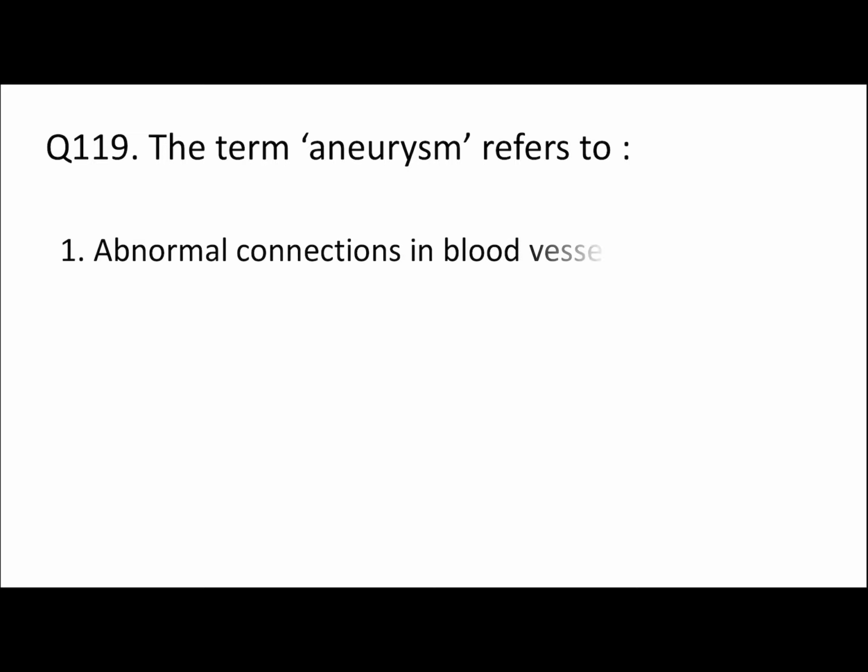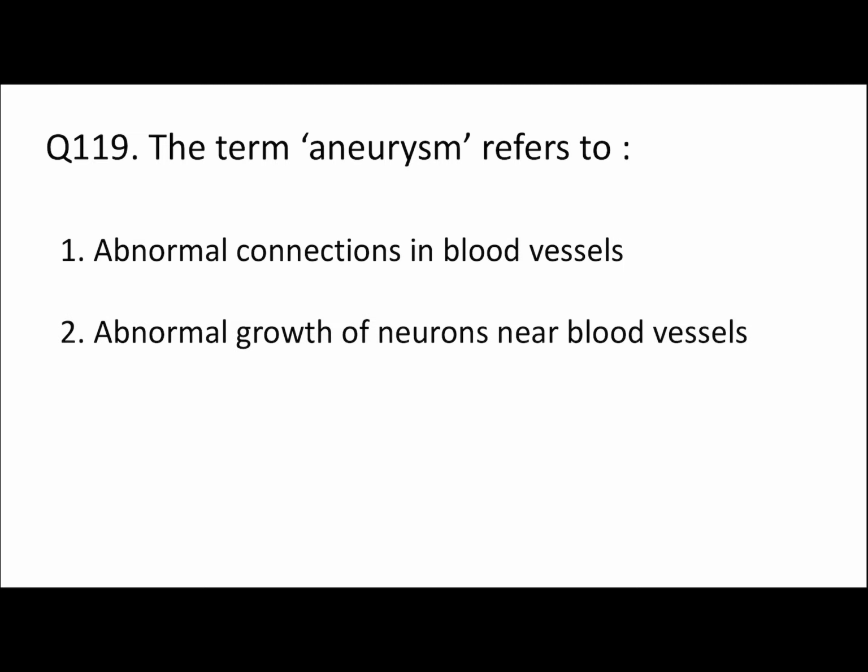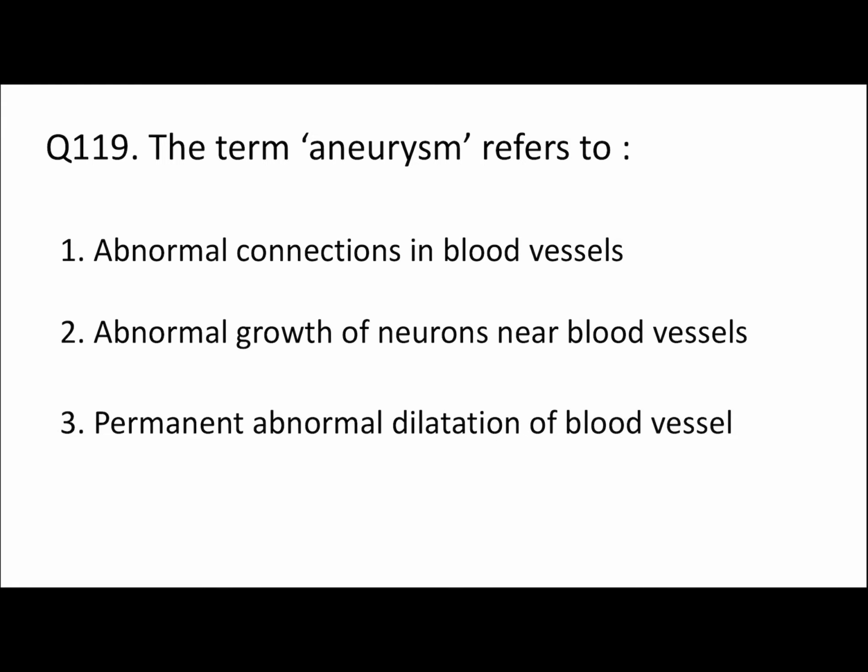The term aneurysm refers to abnormal connections in blood vessels, abnormal growth of neurons near blood vessels, permanent abnormal dilation of blood vessels, or permanent blockade of blood vessels. Here our answer is permanent abnormal dilation of blood vessels, and this occurs because of weakening of the artery wall. Okay, because of weakening of the artery wall, it will create a bulge or a distension of the artery. So due to this reason, there can be permanent abnormal dilation of blood vessel.